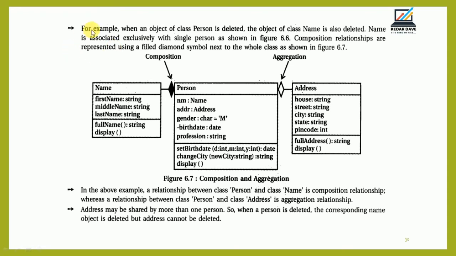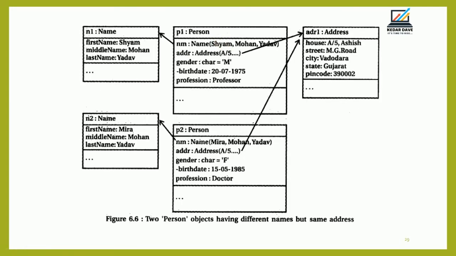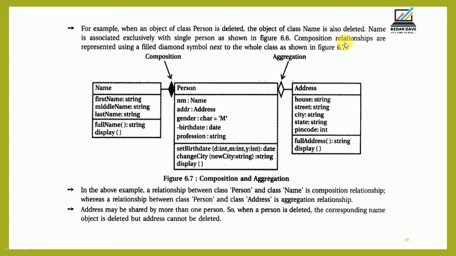For example, when an object of the class Person is deleted, the object of the class Name is also deleted. Name is associated exclusively with a single person. It is given here in this figure 6.6. Composition relationships are represented using a filled diamond symbol next to the whole class, as shown in figure 6.7. Composition uses the filled diamond symbol, which is displayed here.